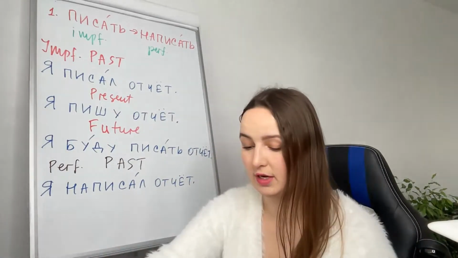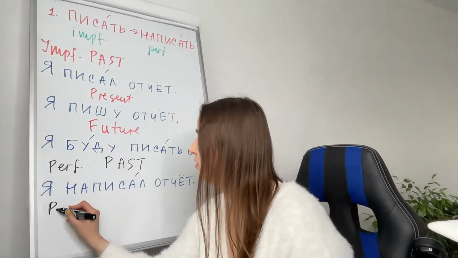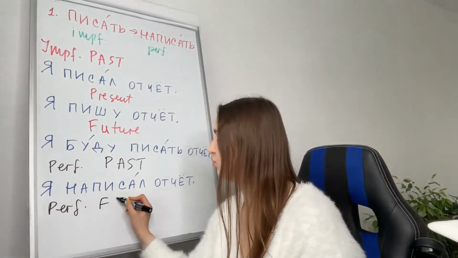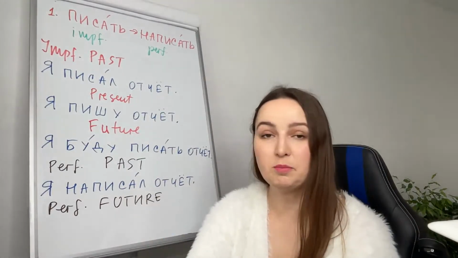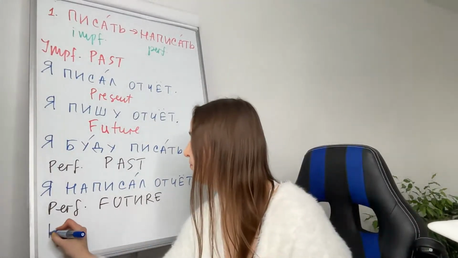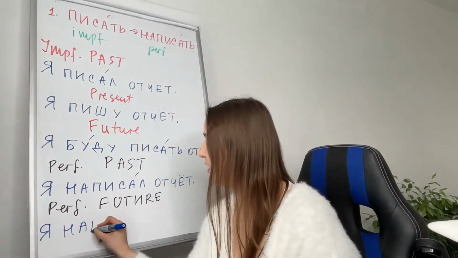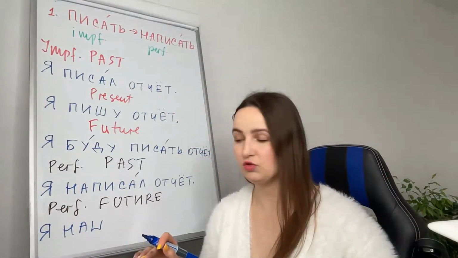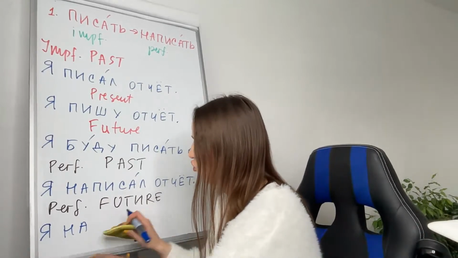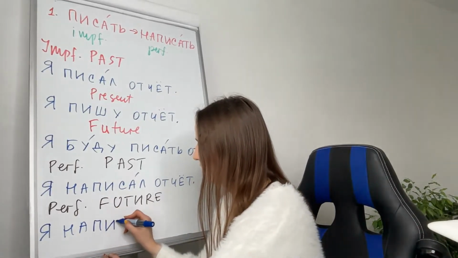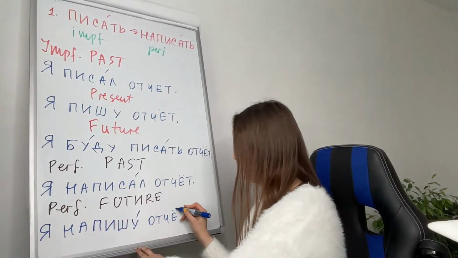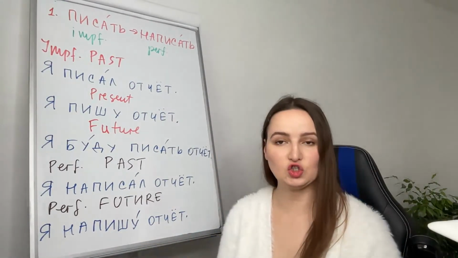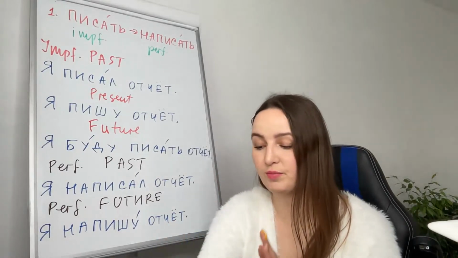Perfective future. So no present. Я напишу отчет.